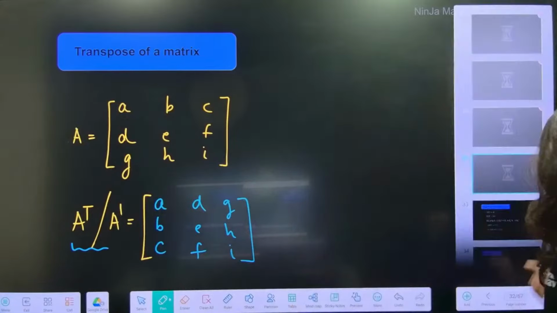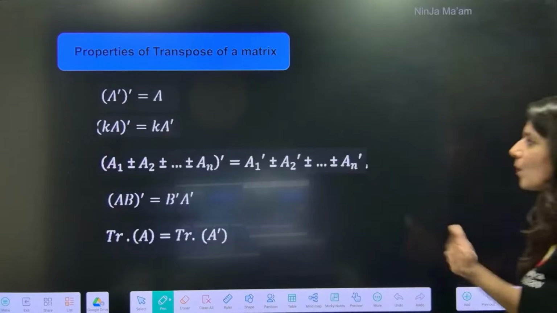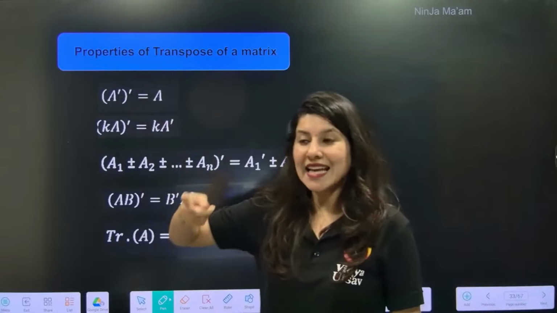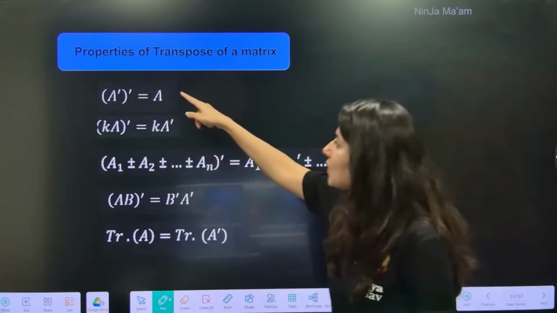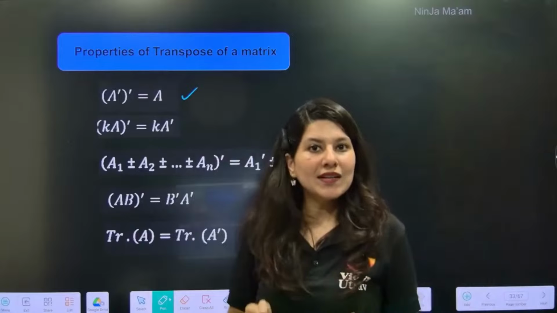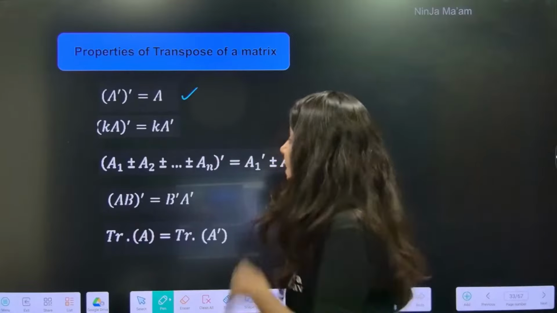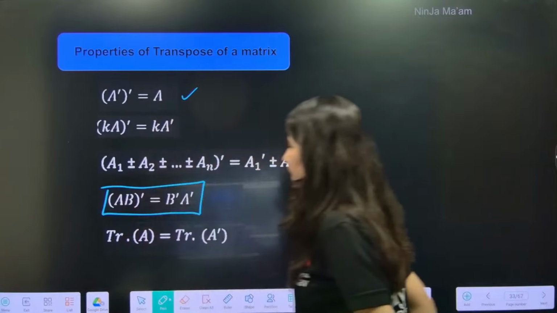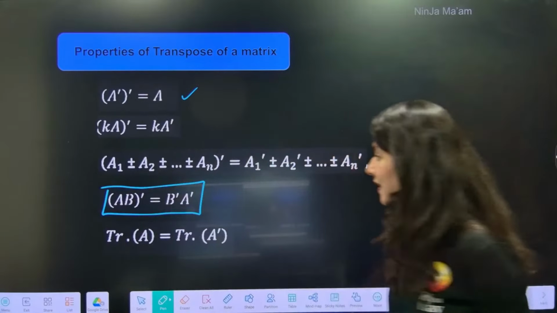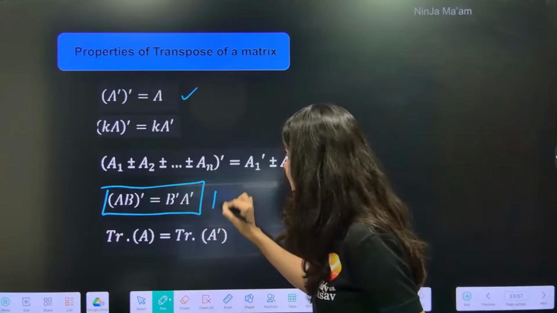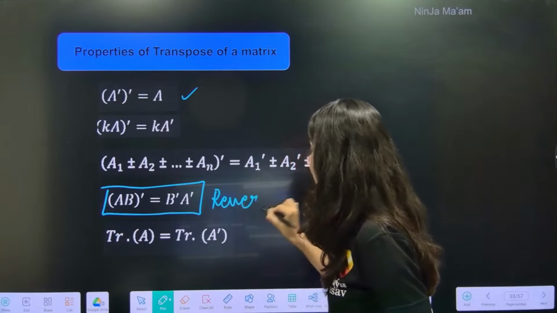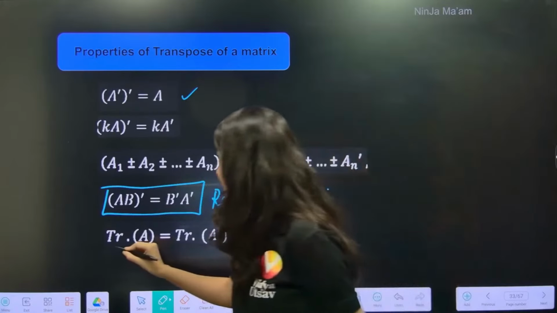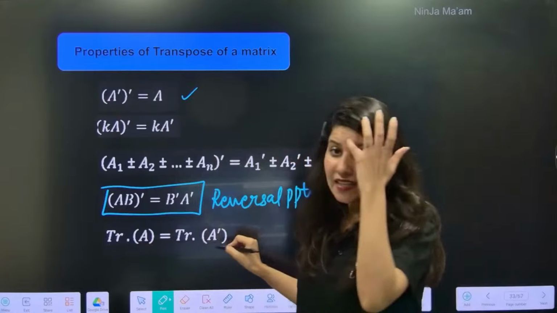Okay. So now let me talk about the properties of transpose. Suppose you take the transpose of a matrix and then one more time take the transpose, you will get the same matrix again. One more very important property of transpose: (AB) transpose is B transpose A transpose, the reversal property. And trace of A and trace of A transpose will be the same.